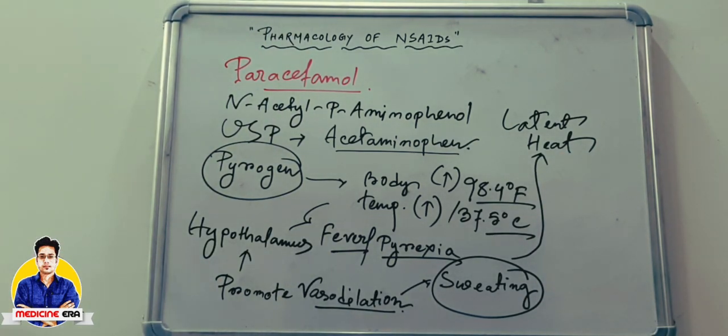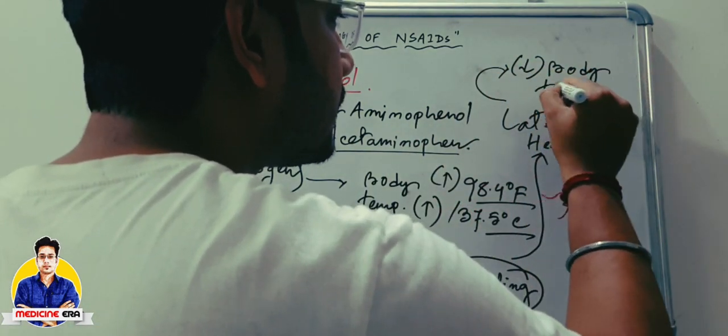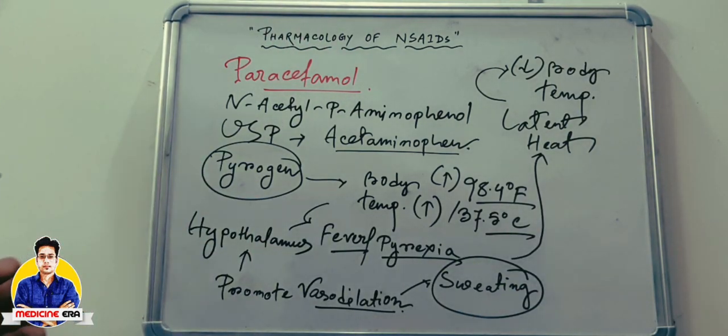So by getting the latent heat, it will decrease the body temperature. So this is the mechanism of paracetamol by which it can decrease the body temperature from the elevated level.